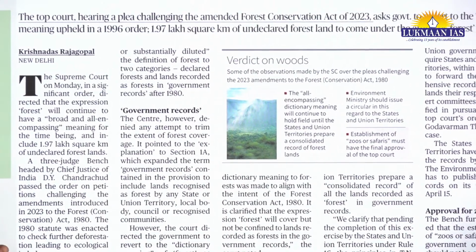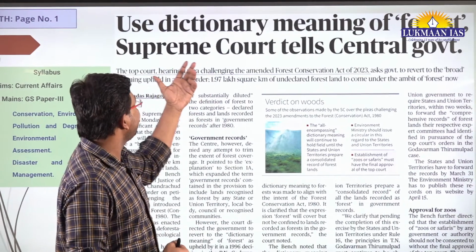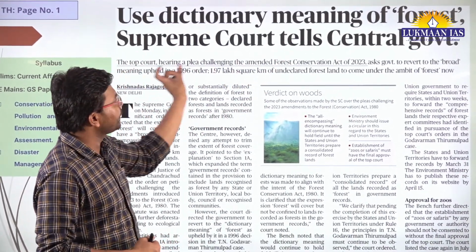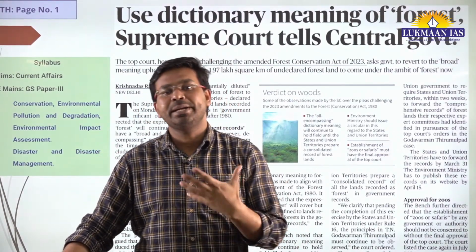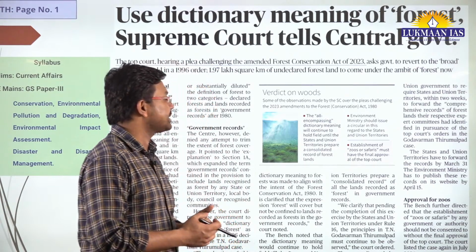So this is going to be the first article that we are going to discuss today. Name of this article is Use Dictionary Meaning of Forest, Supreme Court tells central government. This is a very important topic related to environment and ecology. Recently the central government of India passed an act, and that act effectively amended the Forest Act.